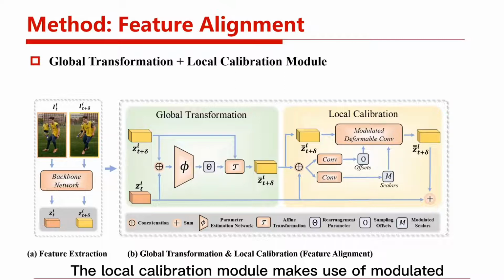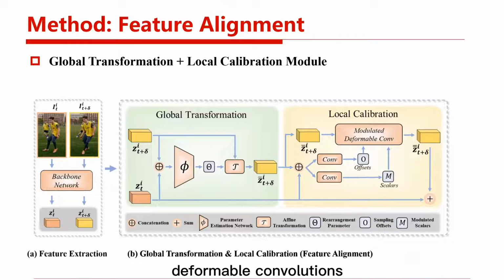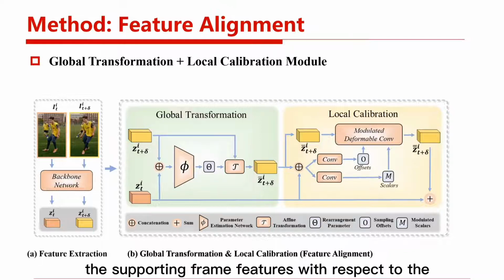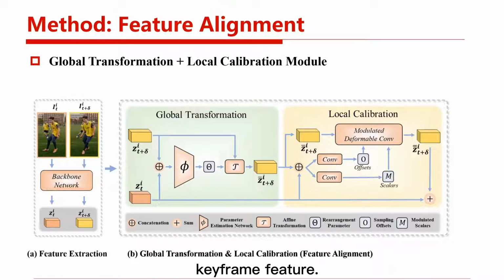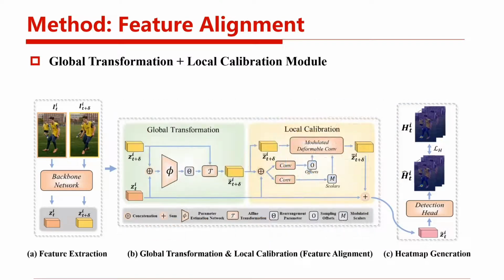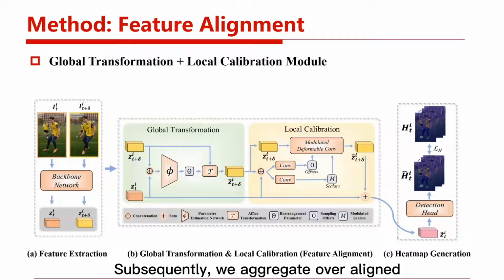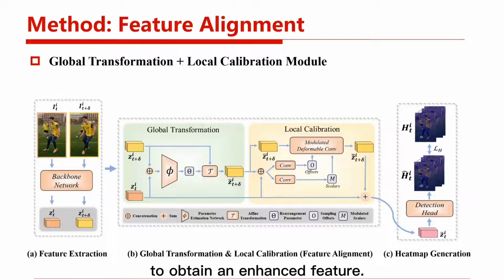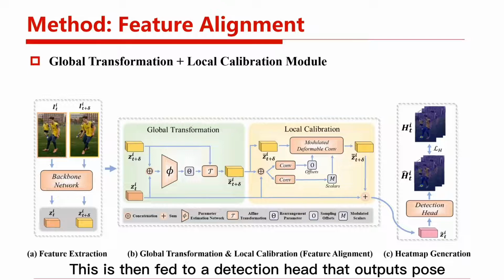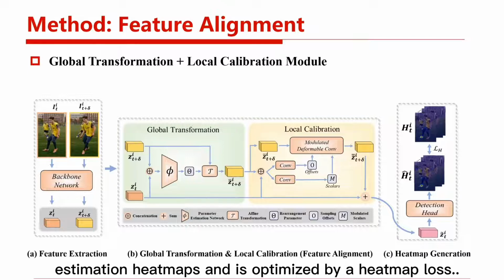The local calibration module makes use of modulated deformable convolutions and learns location shifts and intensity fluctuations of the supporting frame features with respect to that of the keyframe feature. Subsequently, we aggregate over aligned supporting frame features and the keyframe feature via element-wise addition to obtain an enhanced feature. This is then fed to a detection head that outputs pose estimation heat maps and is optimized by a heat map loss.